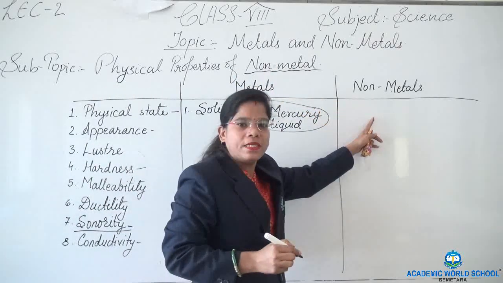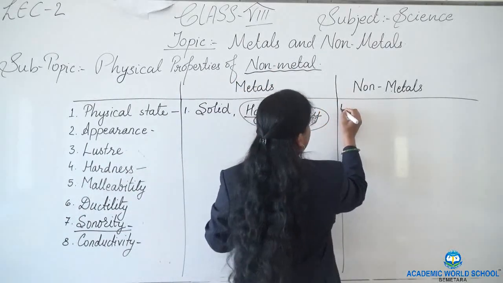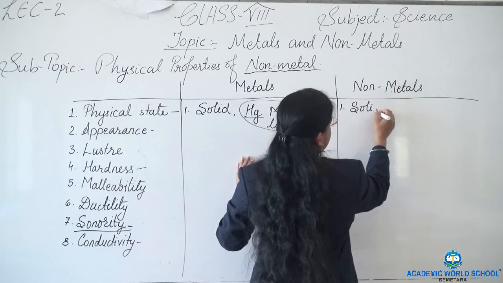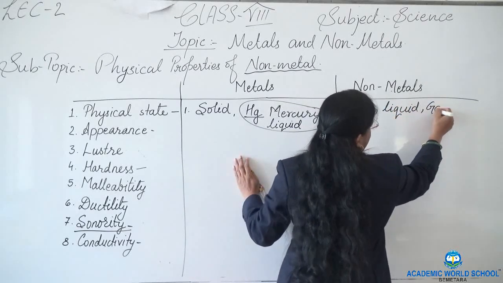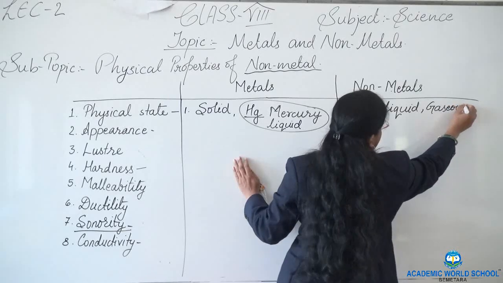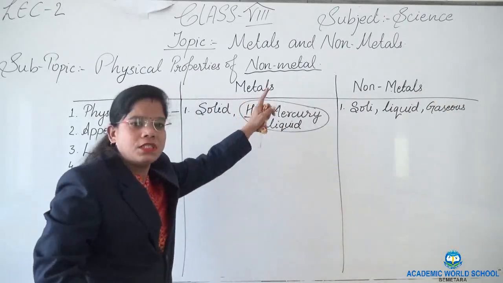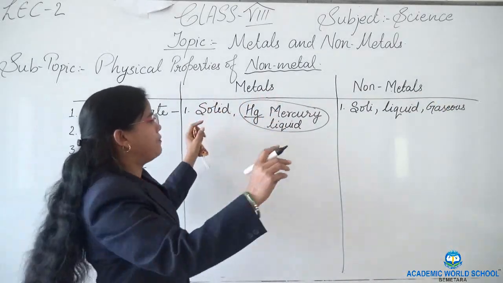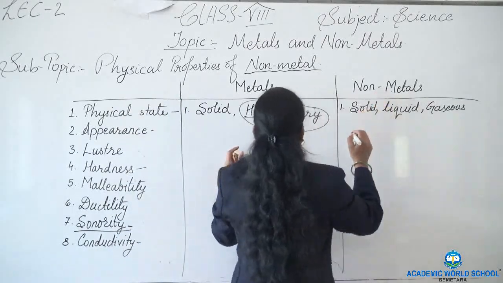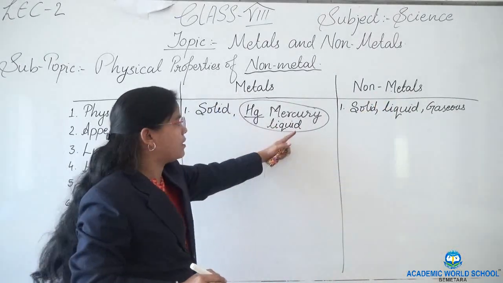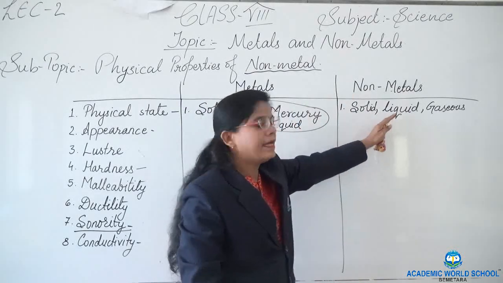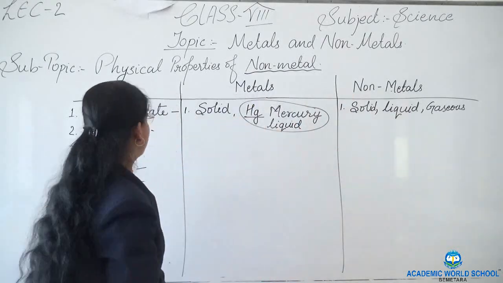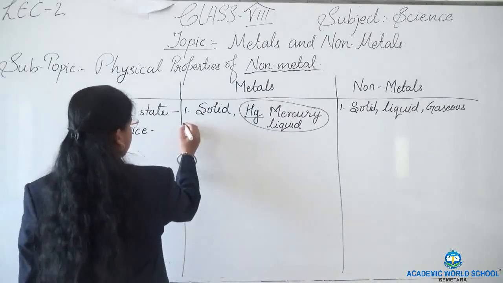In case of non-metals, they may be found in solid, liquid and gaseous state. So this is the first difference. Metals are found in only solid state except mercury. Non-metals are found in all the three states.